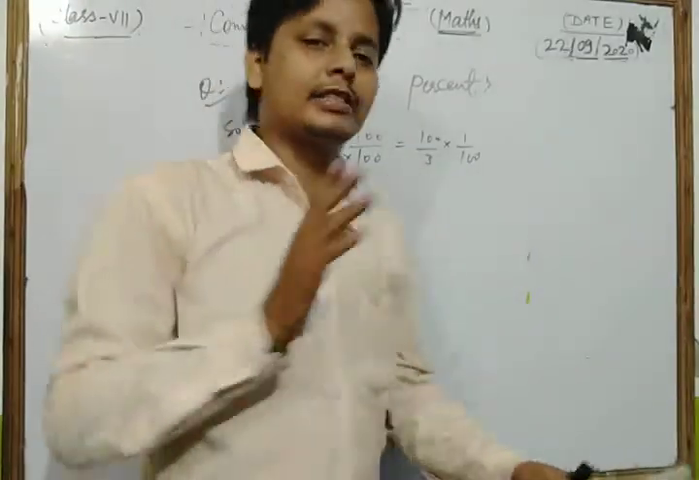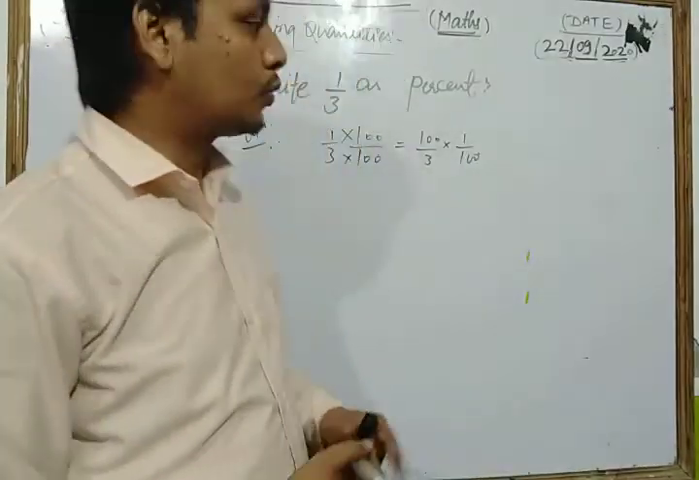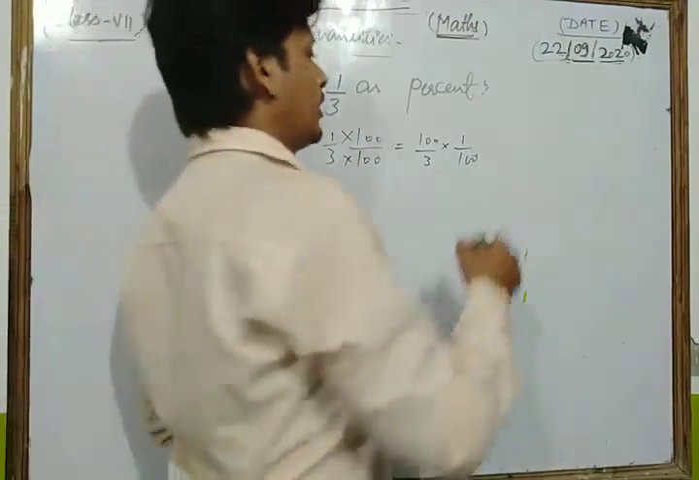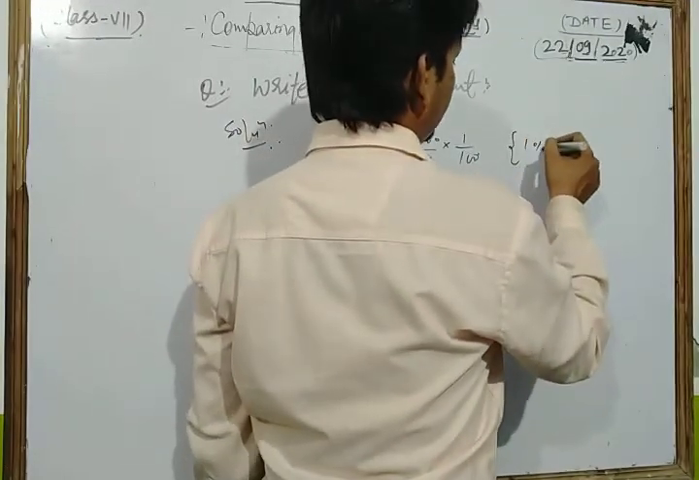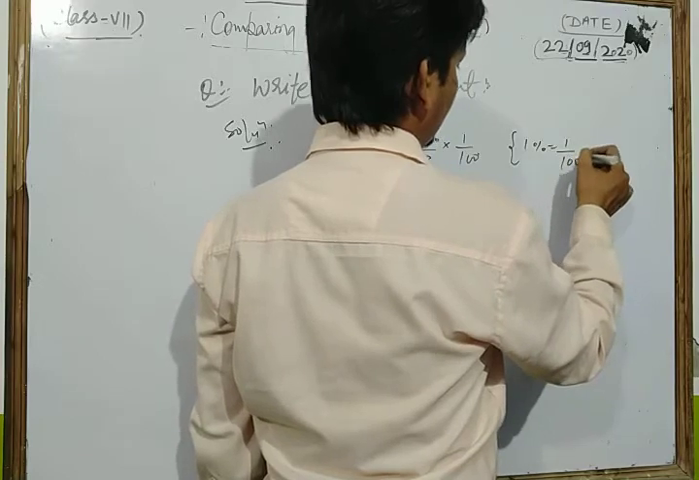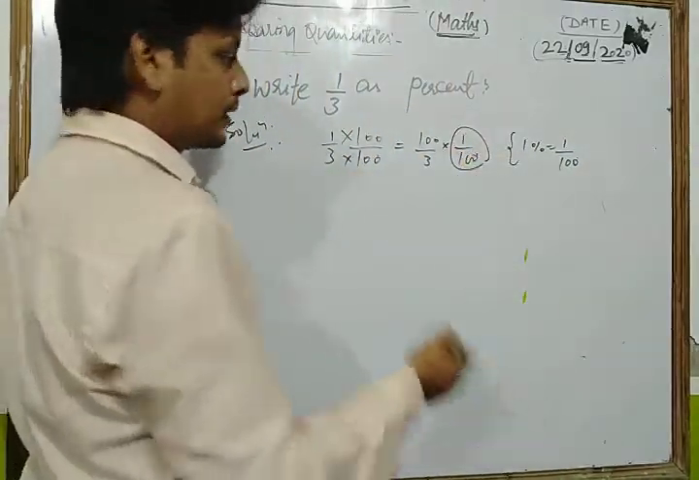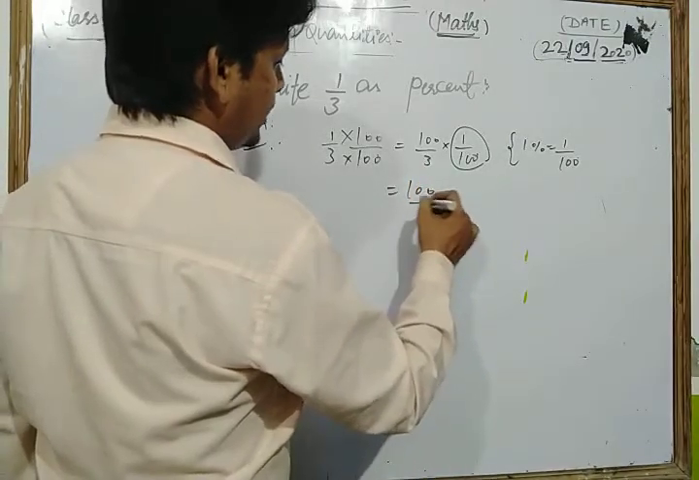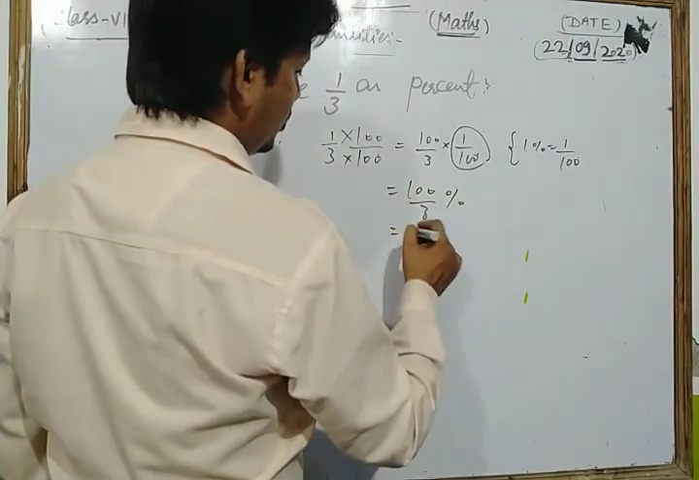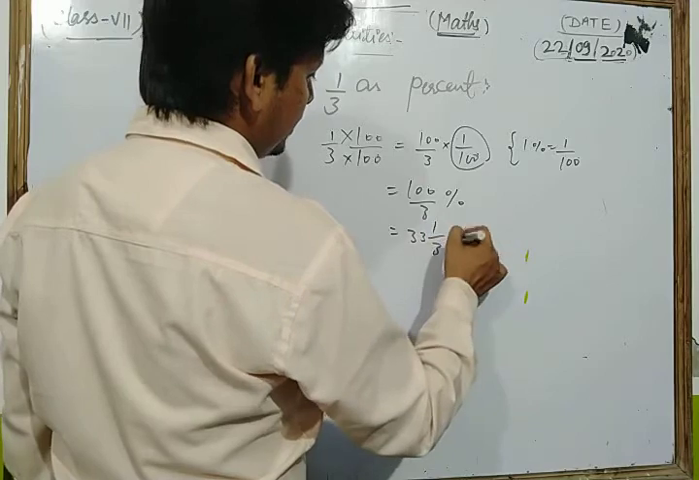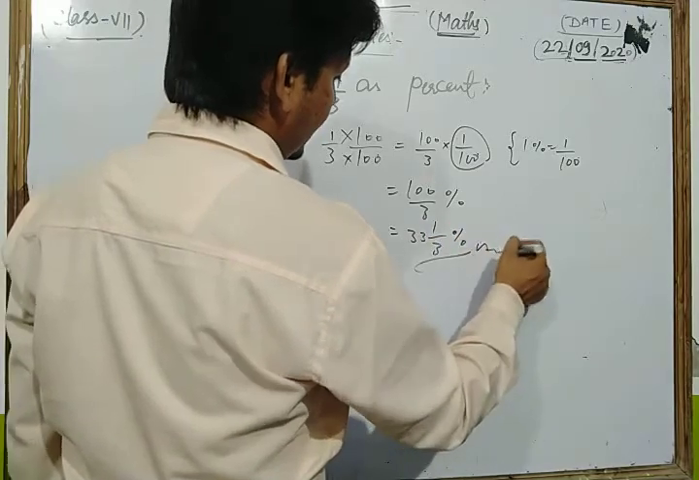Dear student, just as I discussed the concept of percentage, 1 upon 100 means 1%. So we write 1 by 100 as 1%, so we have 100 by 3% or 33 1 upon 3%. This is our required answer.